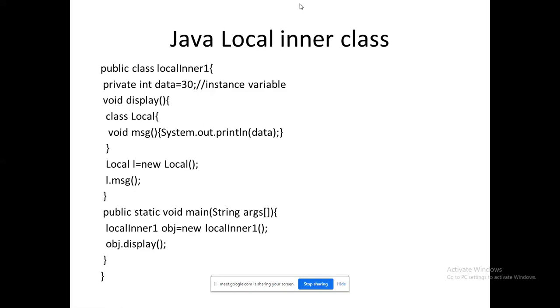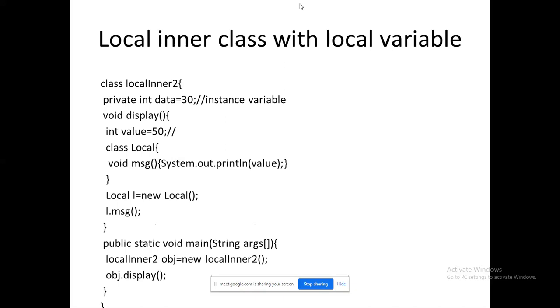Within display, you are having a class. Here also within display, you are having a class. But apart from that, what do you have? You have a variable called value. So which is going to be executed? The priority will be given to the value available within the display method, right? So obj.display is ready to be invoked.